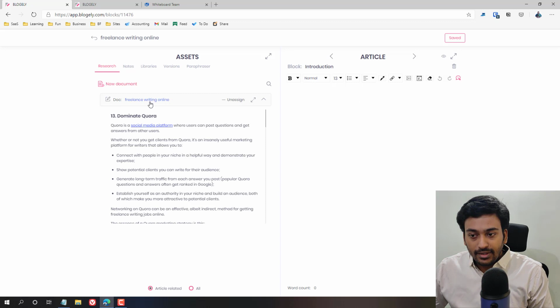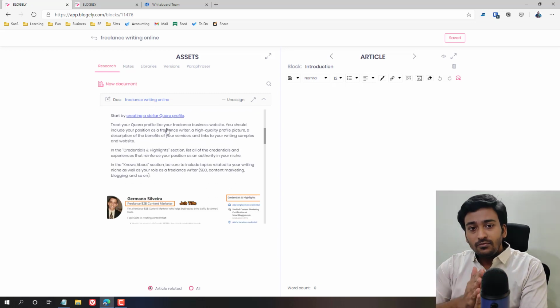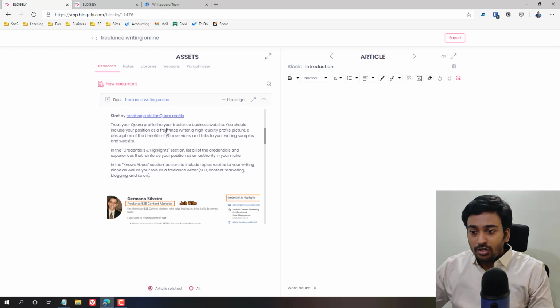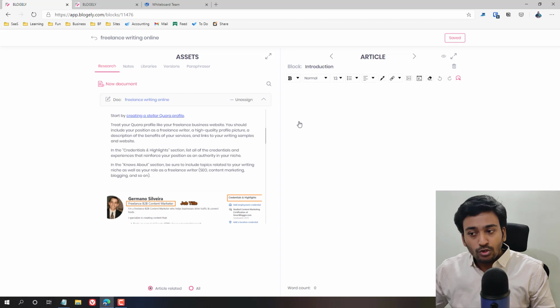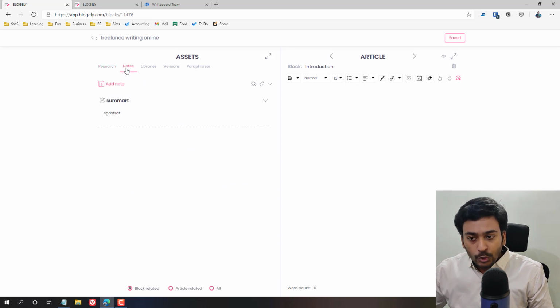For example, if I click here, all the research which we did, we are seeing it parallelly. This way we can easily write any content from here. Here also we can drag, but I don't suggest using the exact words for duplicate content, but you can rewrite it, something like that. But if I go into the notes, you can see it shows the note which I created and assigned to introduction.